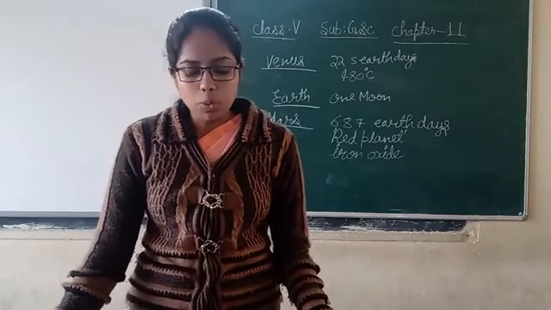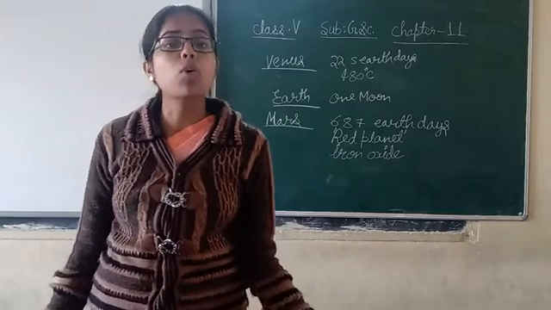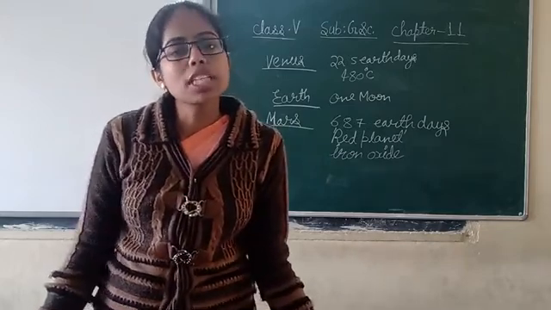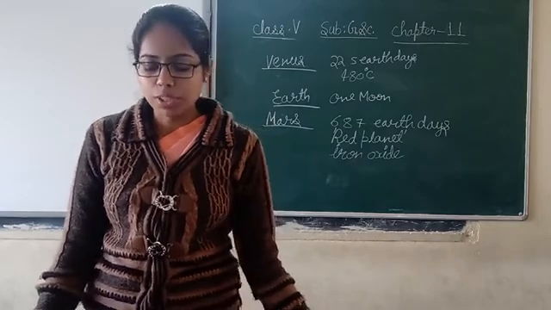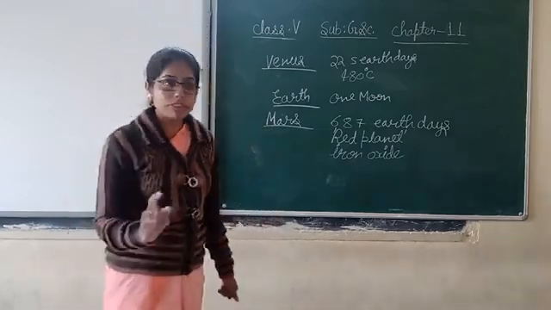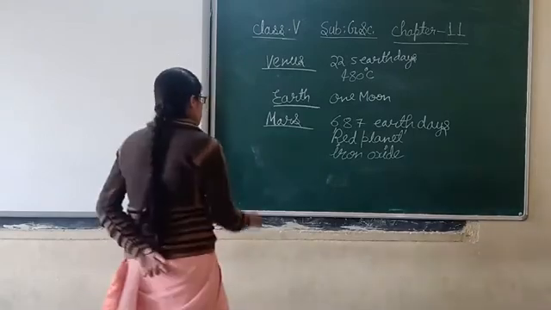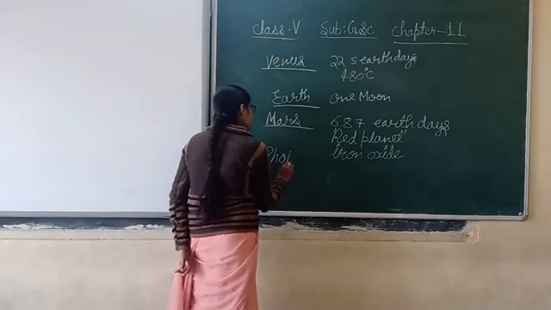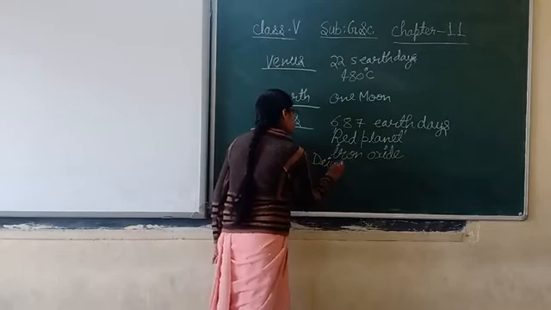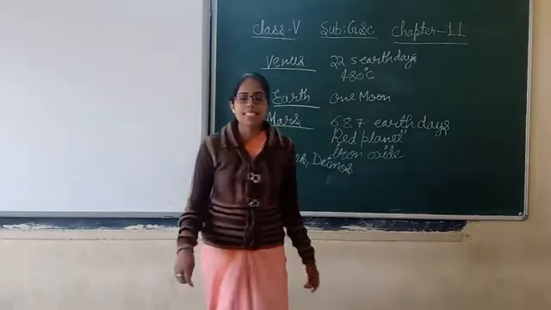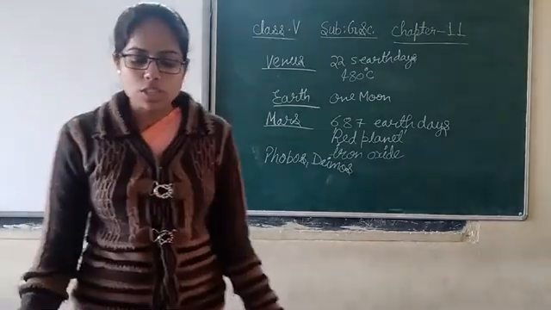It has two moons. You have to remember the names of the moons because it is most important. Mostly it is asked in the exams, and for your future also it's necessary to know this. The names are Phobos and Deimos. Phobos and Deimos are the two moons present on Mars. And this is the red planet also. This also you have to remember.